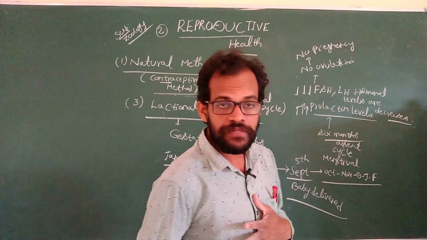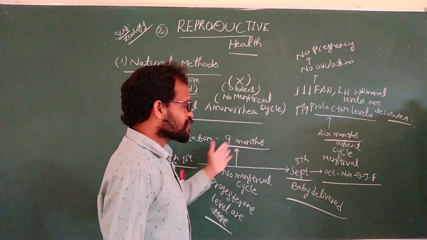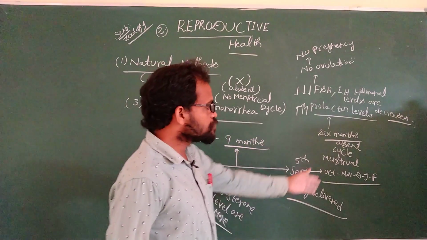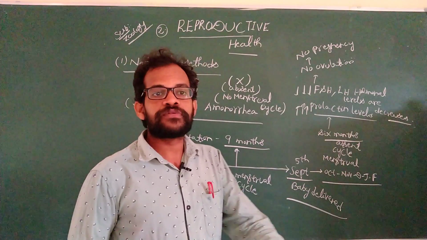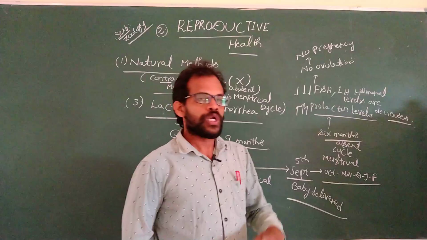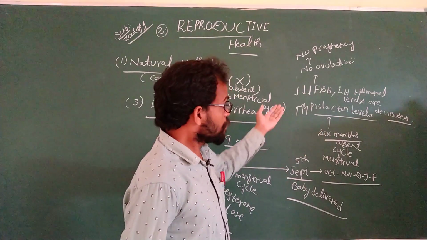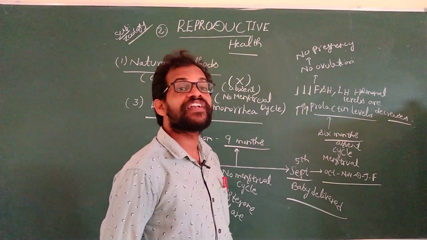Then coming to the third method, lactational amenorrhea. After the delivery of the baby, up to the 15th or 16th month, there is no menstrual cycle, though the couples participate in sexual intercourse. No menstrual cycle means no egg is formed. No egg means no ovulation. No ovulation means no pregnancy and no fertilization.